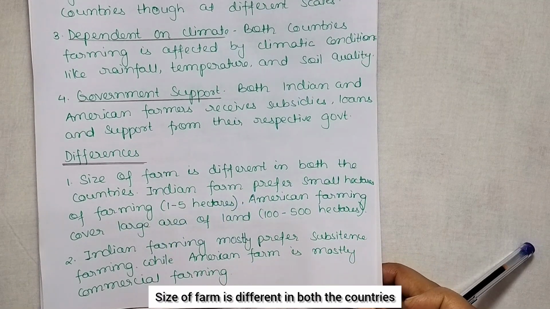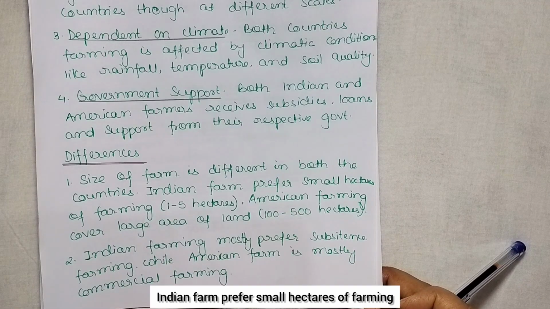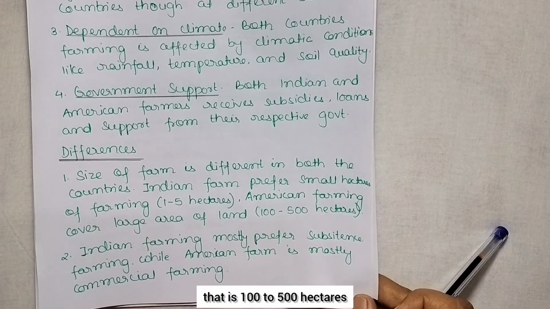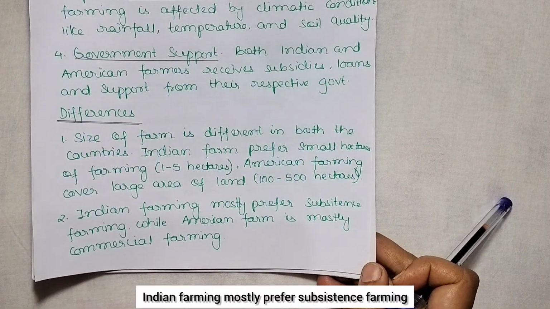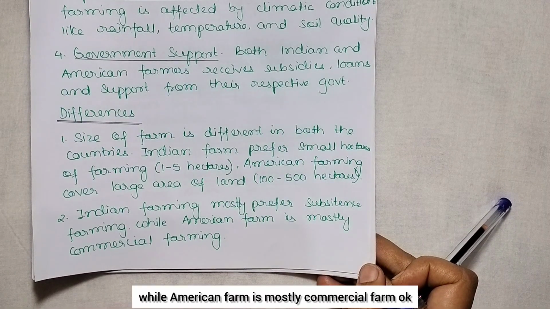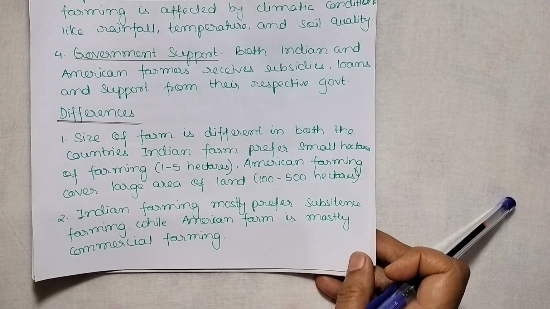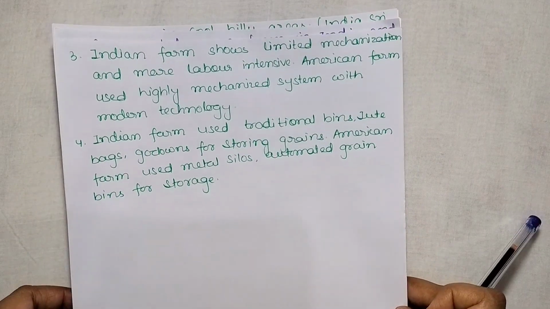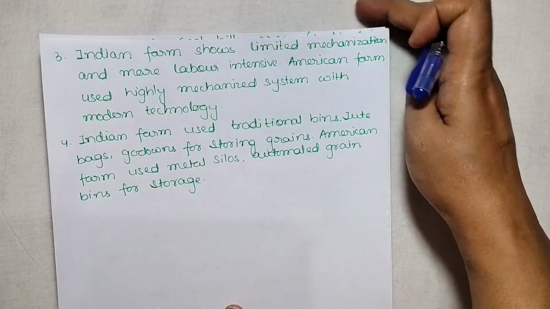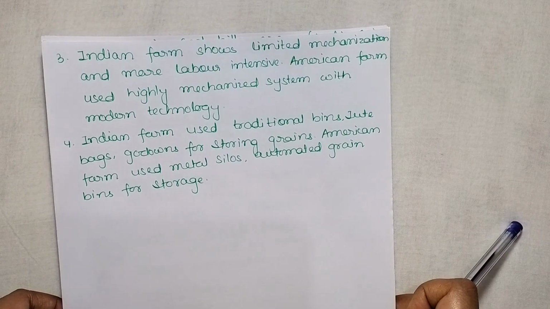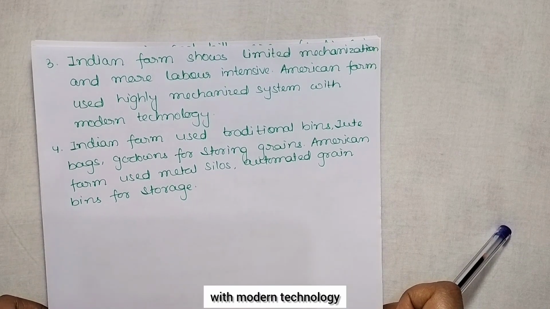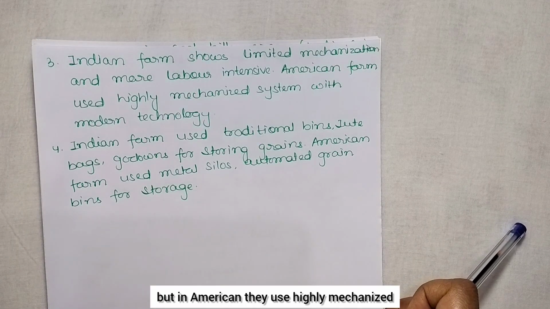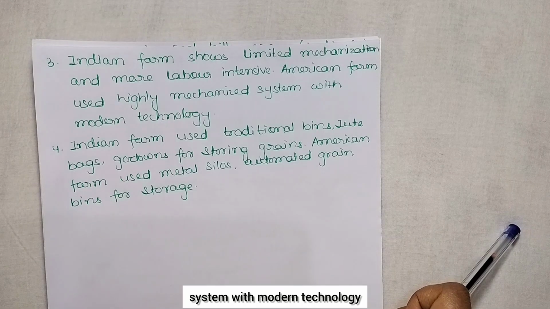Now let us see the differences. Size of farm is different in both countries. Indian farms prefer small holdings of 1 to 5 hectares. American farms cover large areas of land, 100 to 500 hectares. Indian farming is mostly subsistence farming, while American farming is mostly commercial farming, so commercial crops are more grown in America. Indian farms show limited mechanization and are more labor intensive. American farms use highly mechanized systems with modern technology. So in India labor is mostly engaged in farming, but in America they use highly mechanized systems.